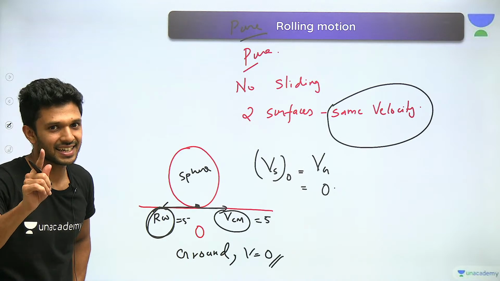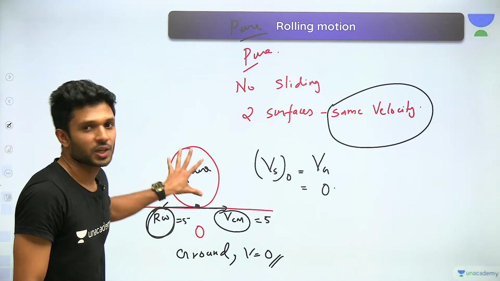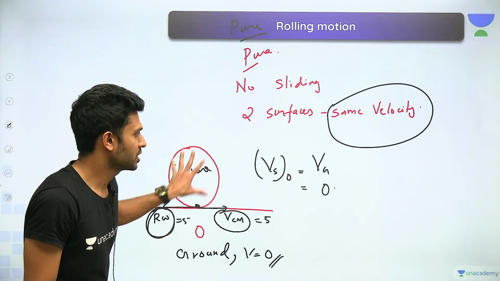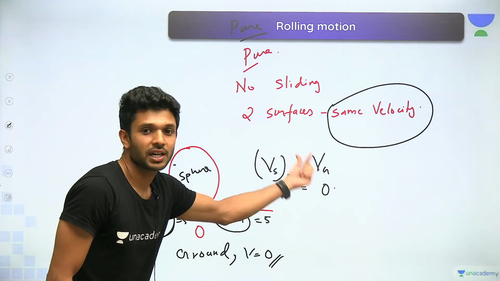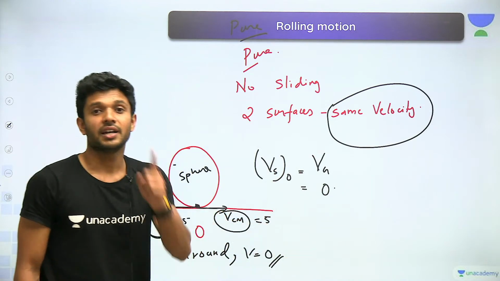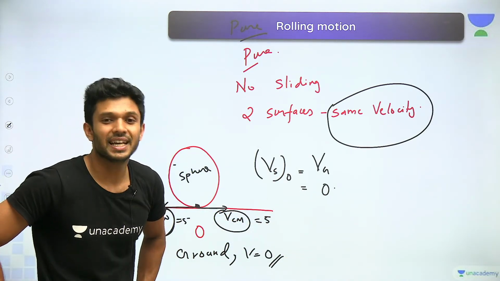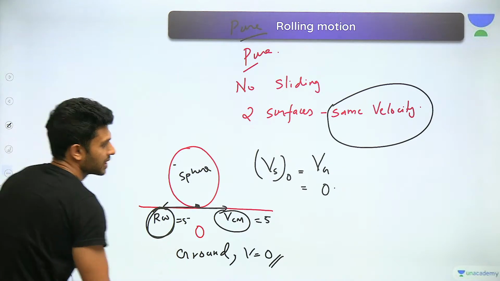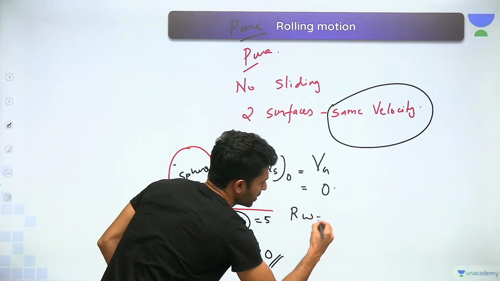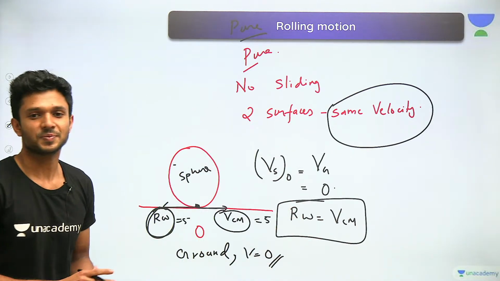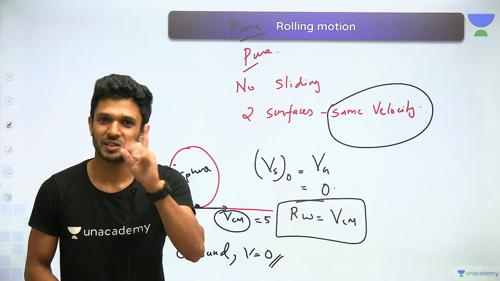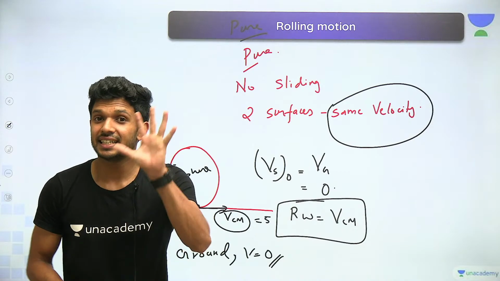Yes. So for the body to be under pure rolling motion, the velocity of this point of the sphere should be equal to the velocity of the ground, which is 0. And when is this possible? Whenever the R omega value is equal to the velocity of the center of mass. Understood?